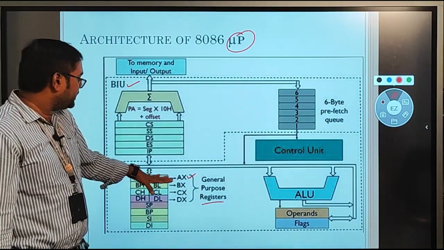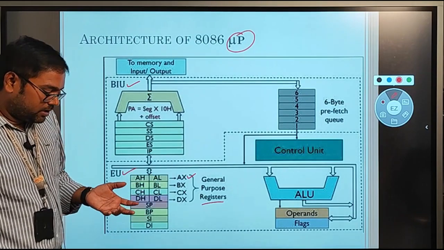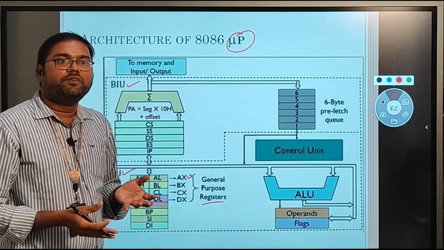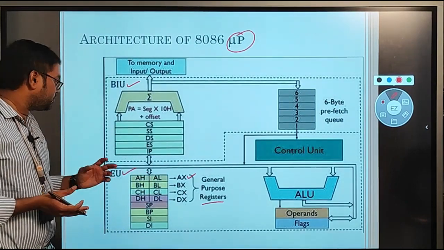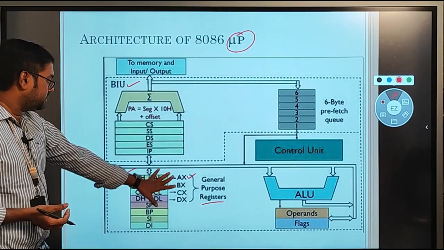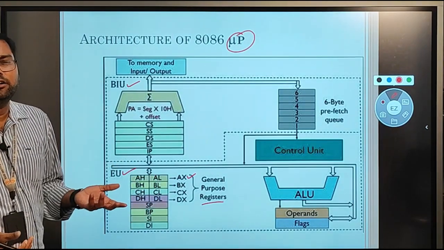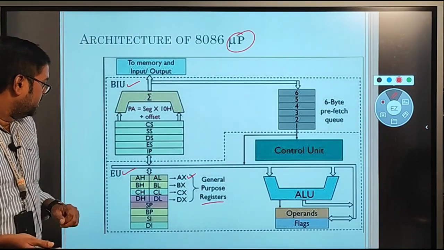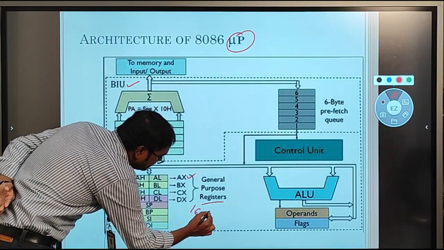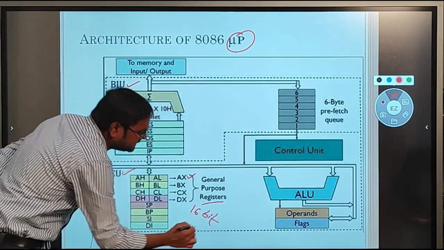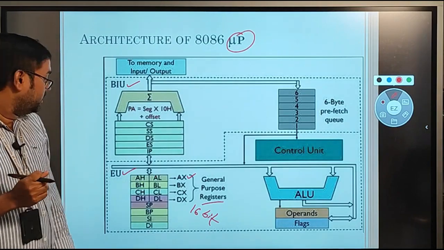The purpose of the accumulator is to store temporary values or temporary results. That means if we are performing any operation and generating some intermediate results in between, those intermediate results will be stored in this particular accumulator. So this is the purpose of the accumulator, for storing temporary data or simply auxiliary results. And these four registers are completely 16-bit registers, that means they can store 16 bits of information.